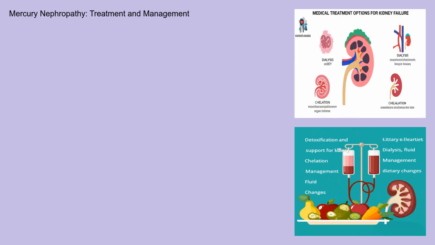The treatment and management of mercury nephropathy focuses on removing the source of mercury exposure and supporting kidney function. Chelation therapy, using agents like dimercaprol (BAL), succimer (DMSA), or dimercaptopropane sulfonate (DMPS), is often employed to bind to mercury and promote its excretion from the body. However, chelation therapy can have side effects and must be carefully monitored. Supportive care includes managing fluid and electrolyte imbalances, controlling blood pressure, and dietary modifications to reduce the burden on the kidneys. In cases of acute kidney injury or chronic kidney disease, dialysis may be necessary to remove waste products and excess fluid from the body. Ultimately, in cases of end-stage renal disease, kidney transplantation may be required.